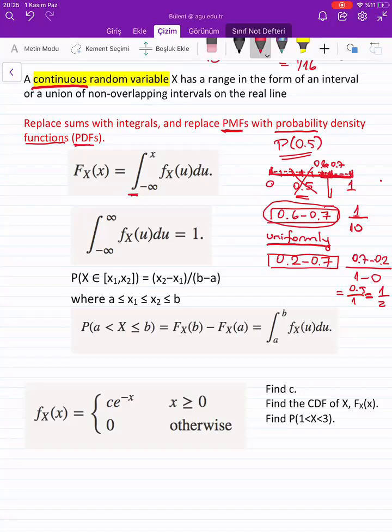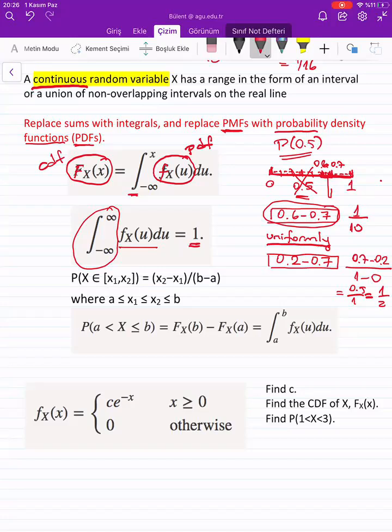In the probability density function, arkadaşlar, in the continuous time case, this is my PDF, okay? And this is my CDF. For the PDF, I use small letters. For the CDF, I use capital letters, okay? So can you see this trick here? For the PDF, the integration under the whole space is going to be equal to 1, okay?